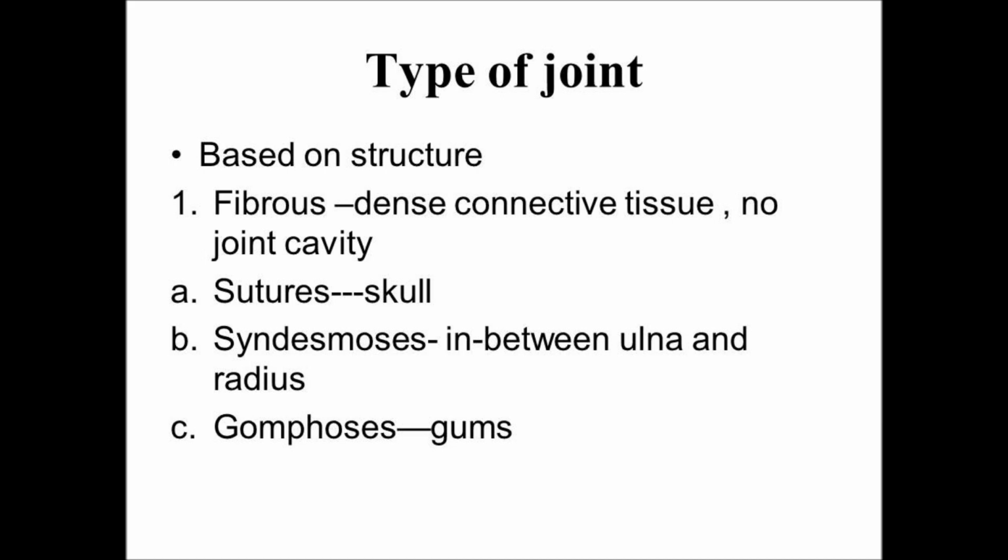Next we have gomphosis, which is mainly present between the root of the tooth and the gum. These are the main types of fibrous joints present in our body.